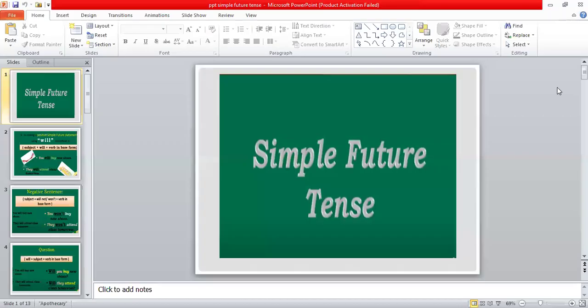Today we will do the correct use of the verb with simple future tense. So let's start with the lesson.